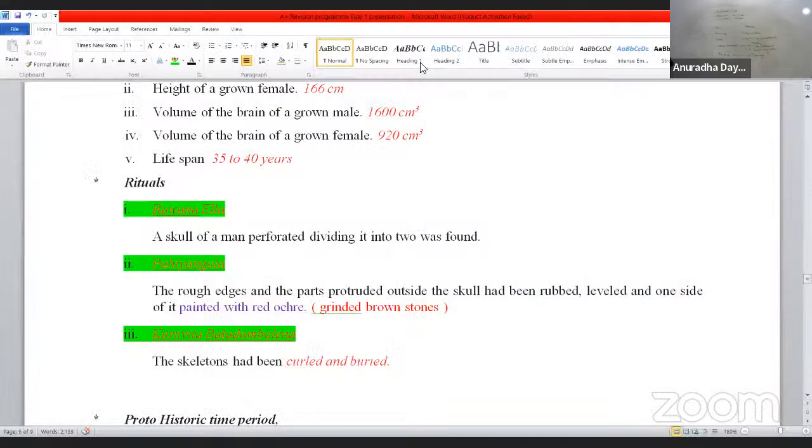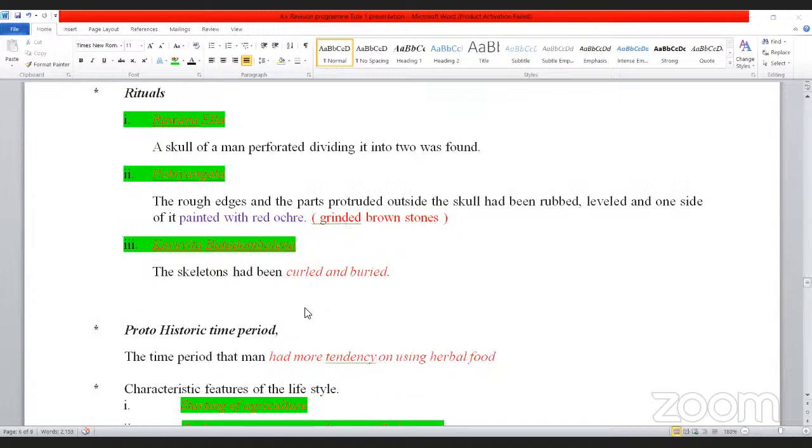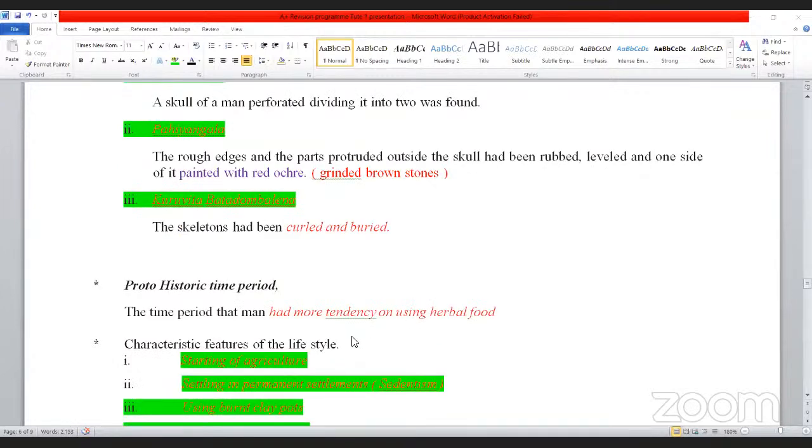Now these are the 5 changes of the lifestyle. In this time period man had more tendency toward using herbal food. These are the characteristic features of the lifestyle: starting of agriculture and settling in permanent settlements. We write only one word for that, that is sedentism.